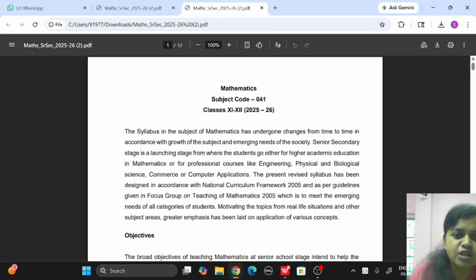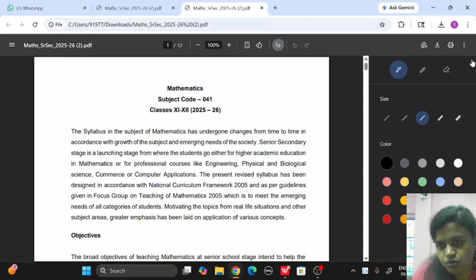So basically we'll discuss a government document that is provided by NCERT. Here it is mentioned how the course is structured, the mathematics question paper design, and how the question paper will be designed. So this is the document. This is for the mathematics subject, subject code 041, obviously you know. And this is for the junior section, senior section 2025-26 PDF.